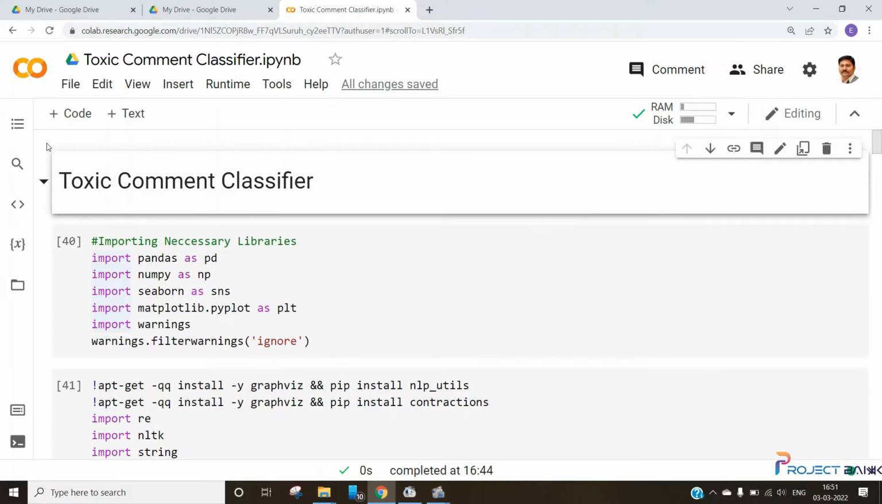Hello everyone, welcome to this project on toxic comment classifier using natural language processing. In this project, we have to classify whether the given comment is toxic in nature or not using a machine learning model. On social media, we see many pages where people use abusive comments. So this model will detect and classify whether a particular comment is toxic in nature or not.